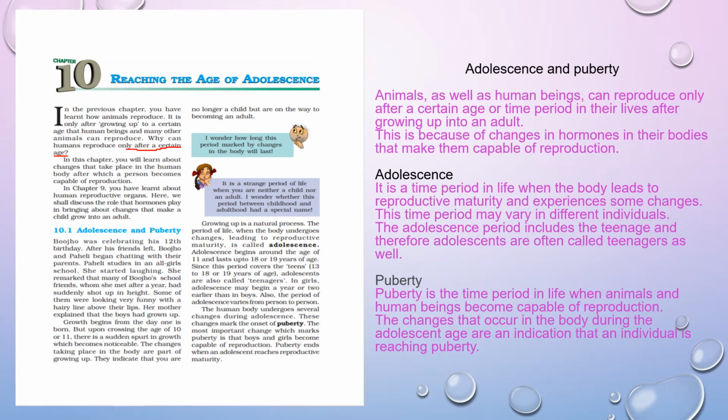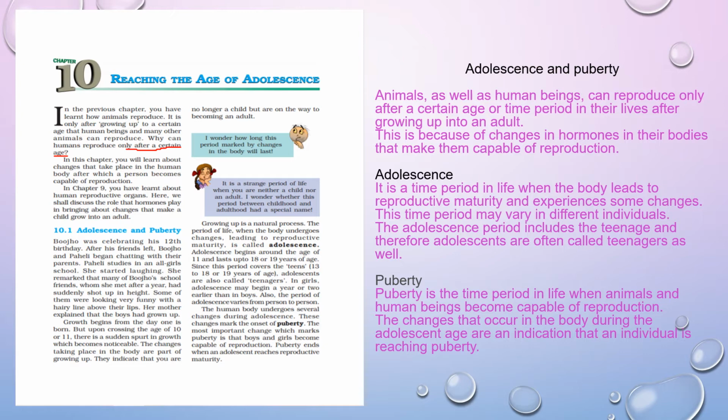So why is it like that, and what is the role of different hormones in the different changes in the human body? All these things we will discuss in our chapter, Reaching the Age of Adolescence.